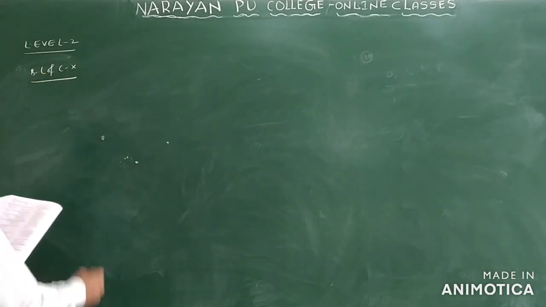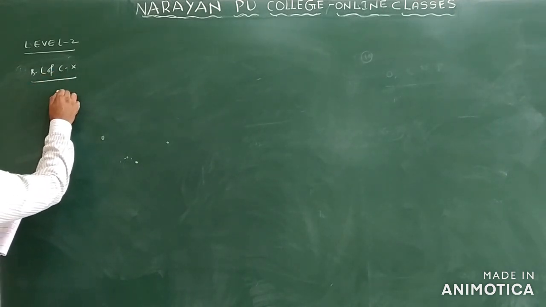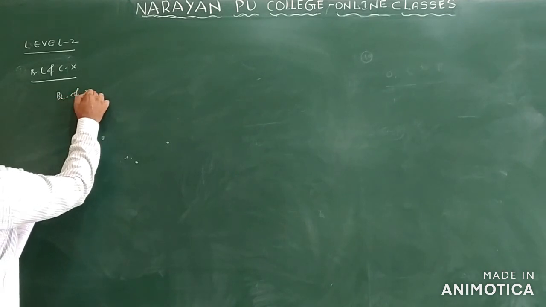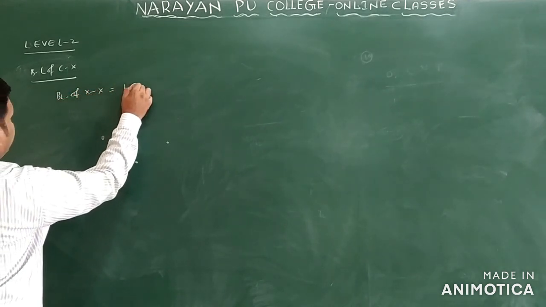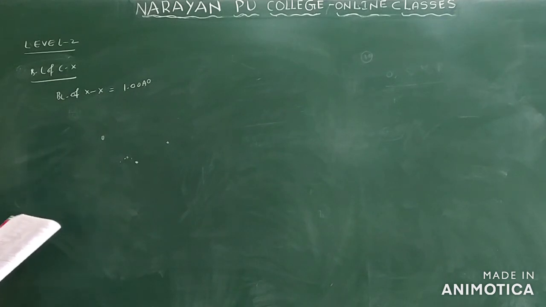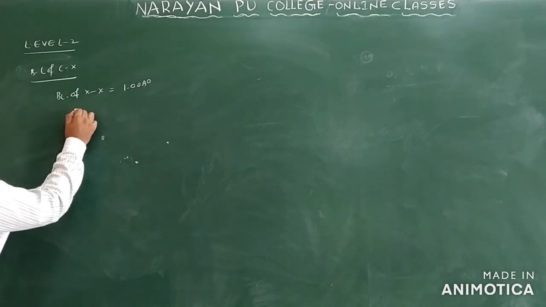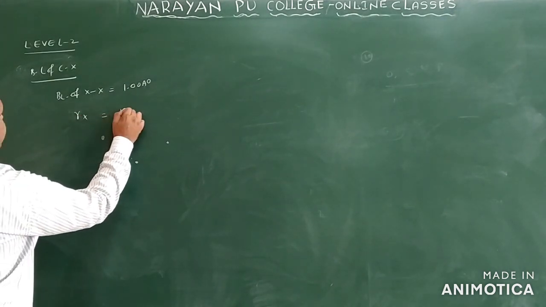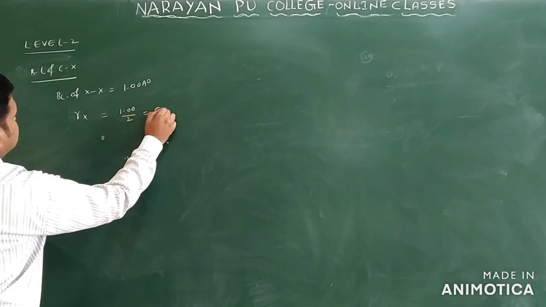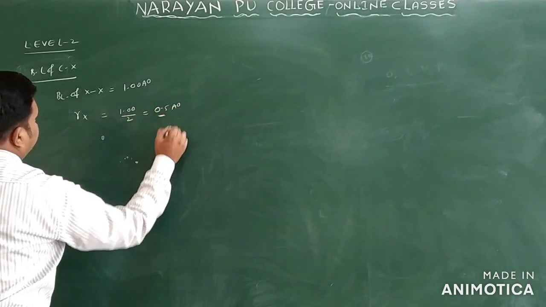So what is given? The XX bond length is given. Bond length of X and X is given as 1 angstrom unit. From this we can find out the radius of X. How much are you getting here? 1 angstrom unit by 2, that is equal to 0.5 angstrom units.